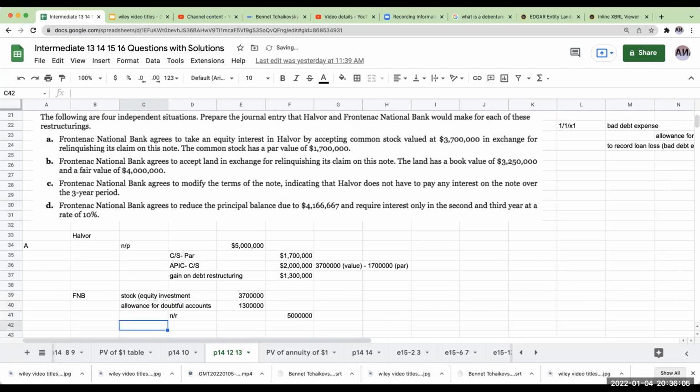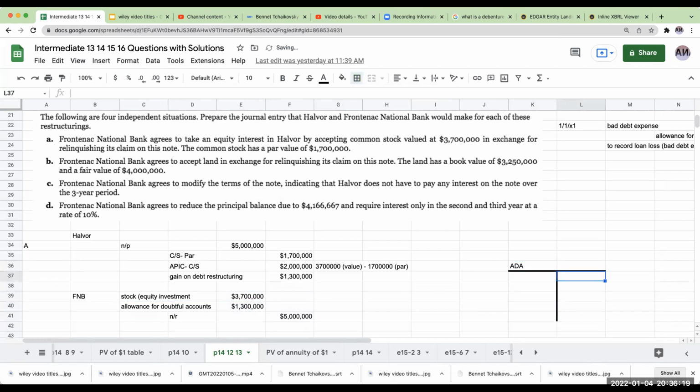I've shown this in a couple other videos, but when you're in the business of a bank and you're loaning out money, when you're doing a write-off of a receivable, you debit the ADA and you credit the receivable itself.